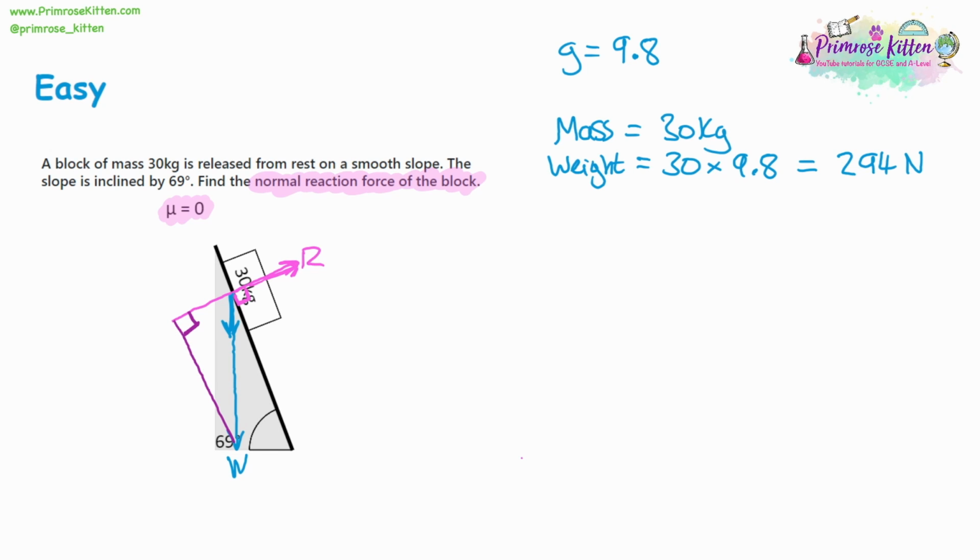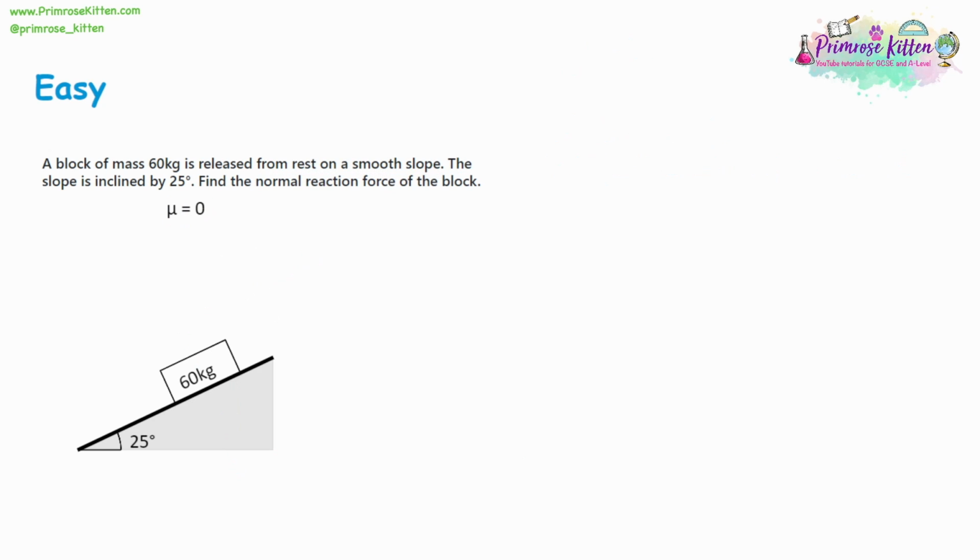Now, you might wonder where's the rest of it, because the weight is 294 newtons and the normal reaction force is 105.4 newtons. So where have the rest of the newtons gone? Well, that's what we'll look at next, and that's the force that's pushing the block down the slope. So if I label that on the diagram, the rest of it is the force that I'm labeling F. Essentially, the weight, which is going straight down, is being split into two forces, the reaction force and the force down the slope, because obviously the block can't go straight down, there's a slope in the way. It's only free to move in the F direction, the direction of the force, so the weight gets split in two. So we'll look at one more example and find the normal reaction force of the block.